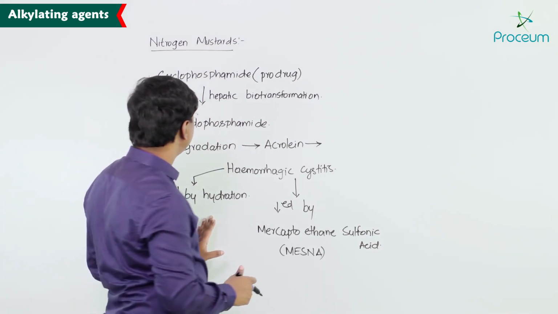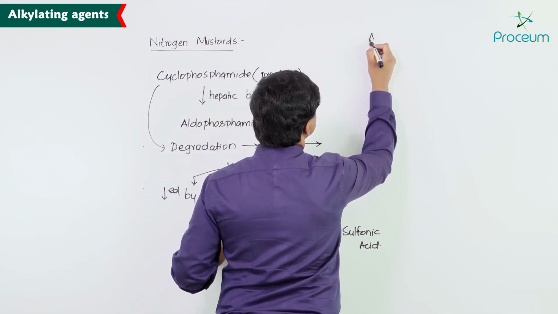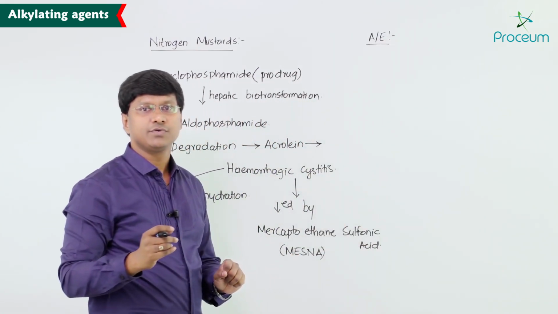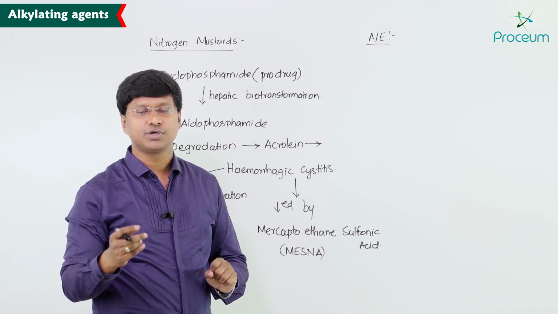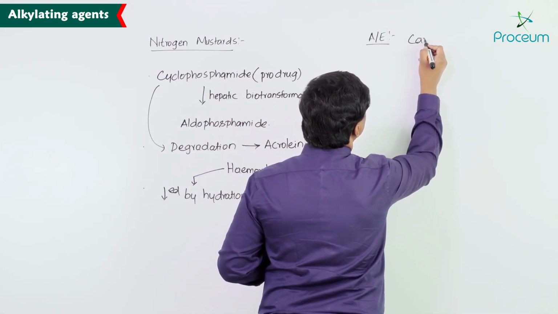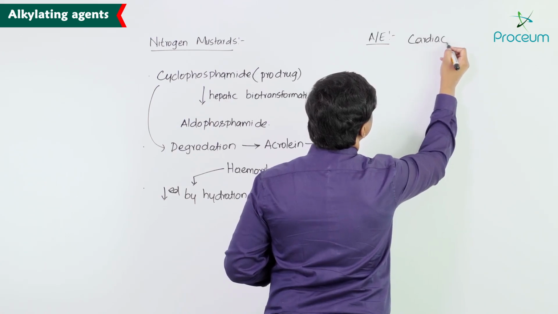Now let me tell you the other important adverse effects associated with cyclophosphamide. Remember, cyclophosphamide may also result in cardiac dysfunction.